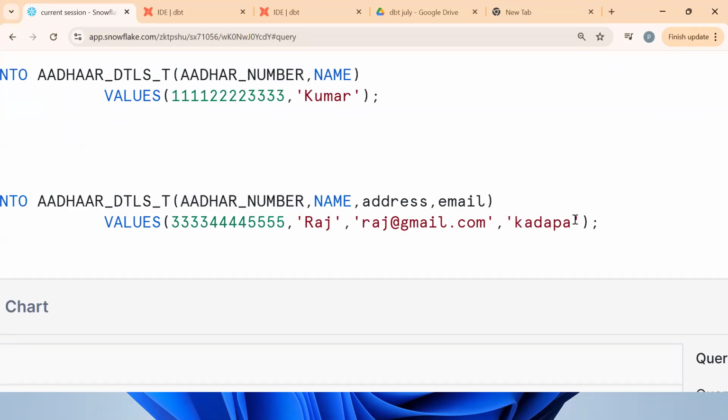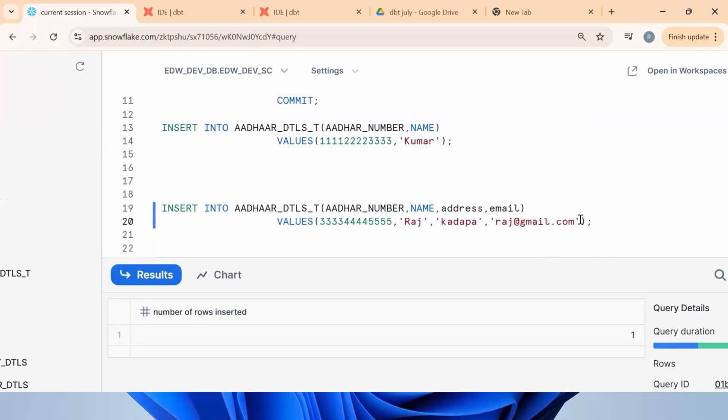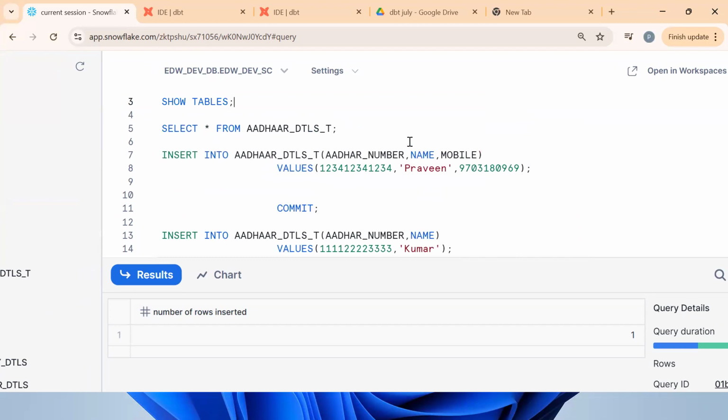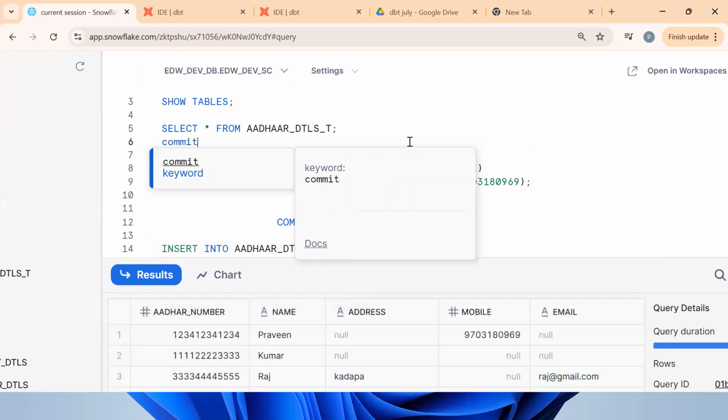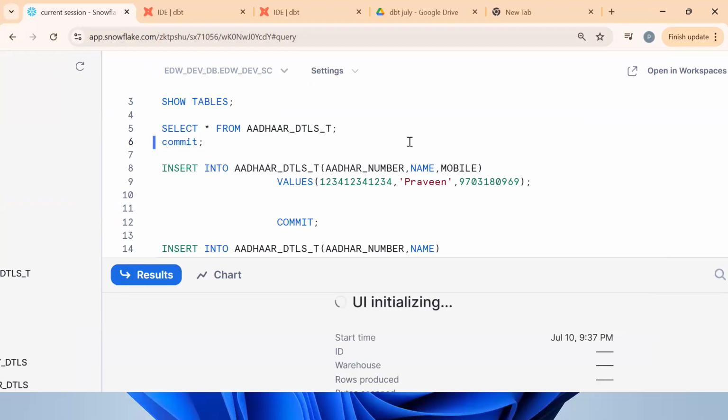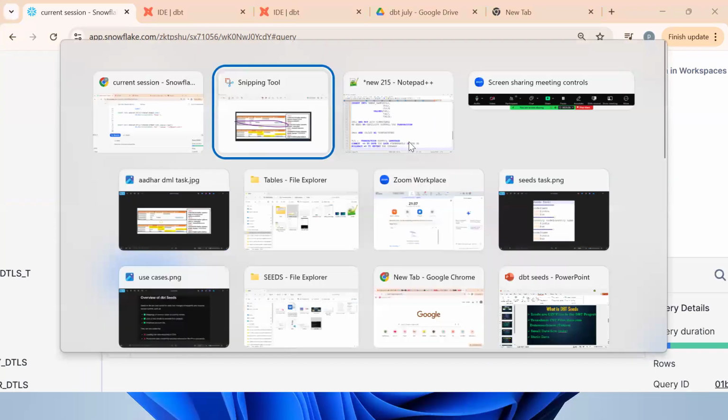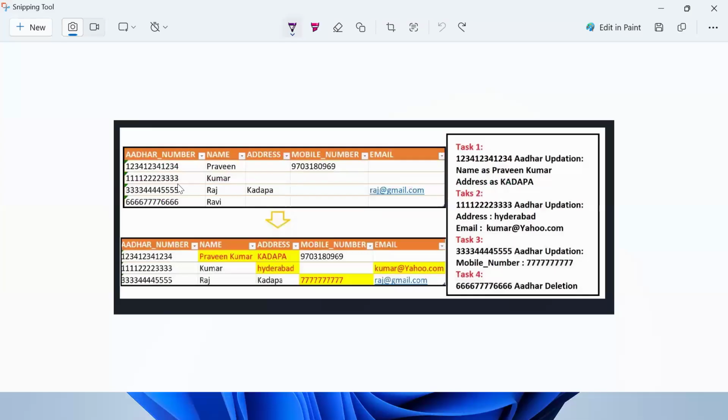We need to put values by position: first, second, third. Now see the data by using the select statement, and control the transaction by committing. Anywhere you can use commit. So far good. Go for the last record, 6676. They want Raj.